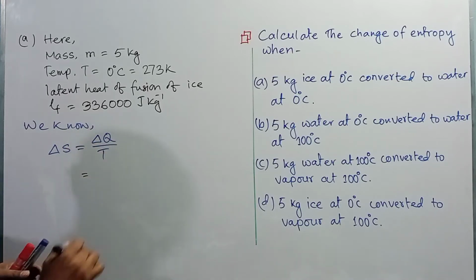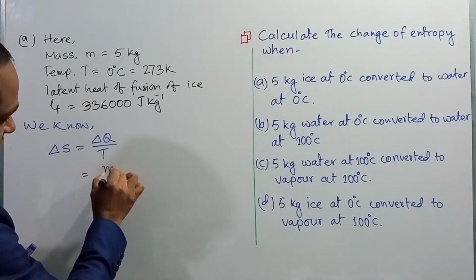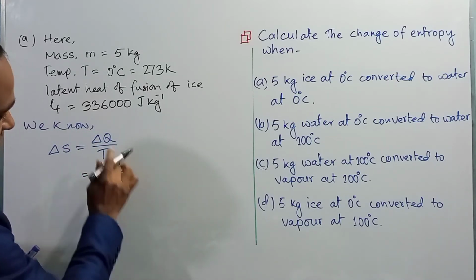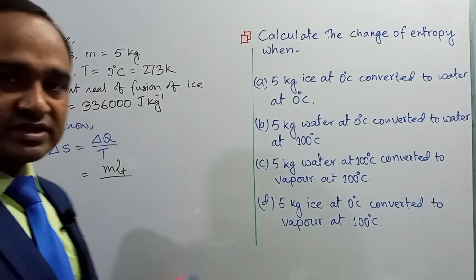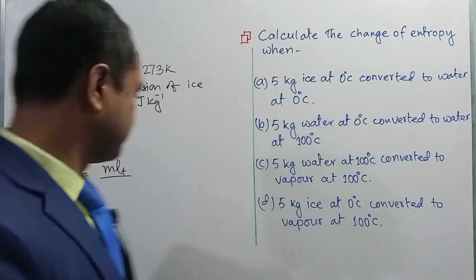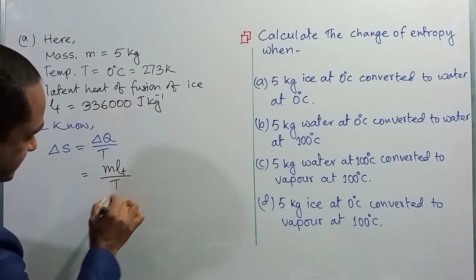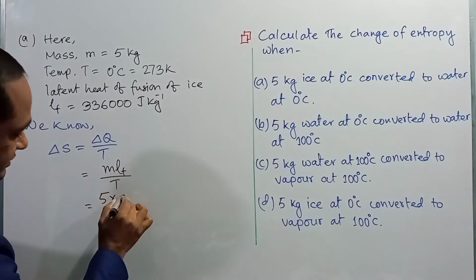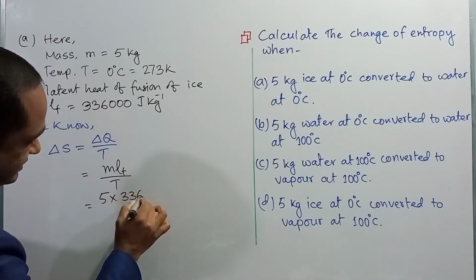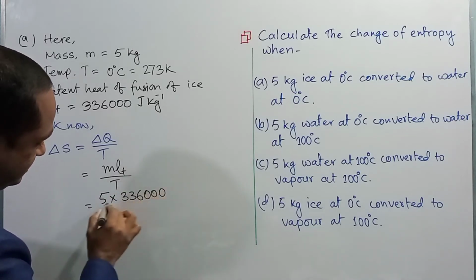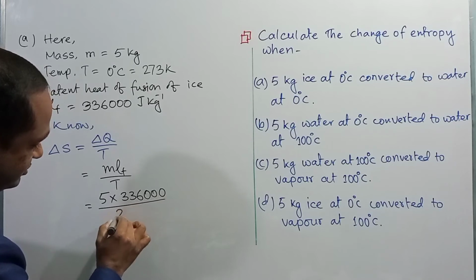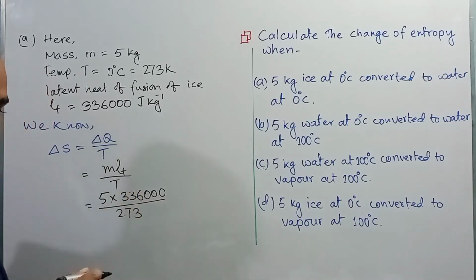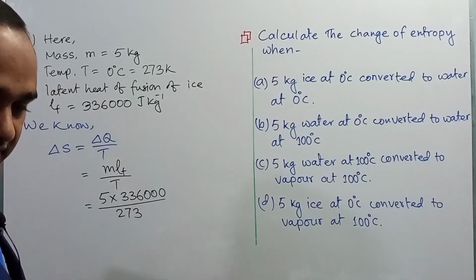Here del Q is mLf, the heat required to change the ice to water, divided by T. Here m is 5 kg, Lf is 336,000, and the temperature is 273.